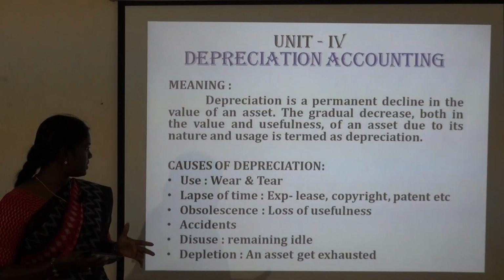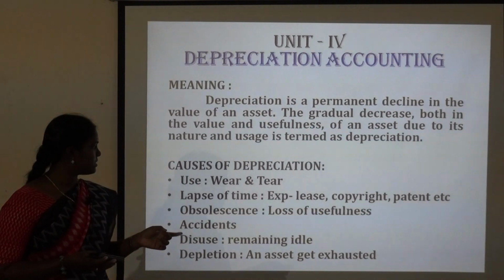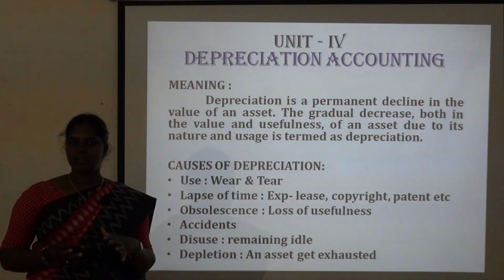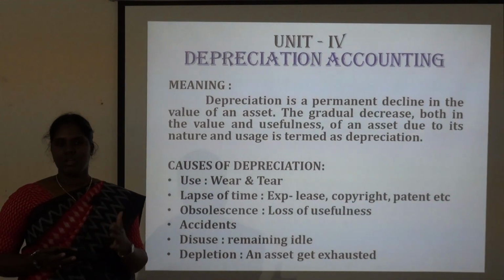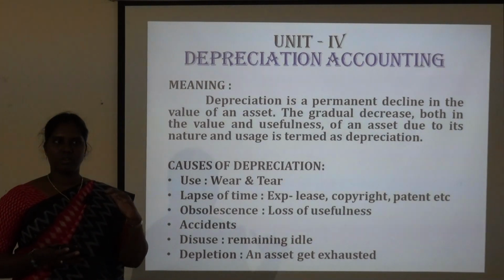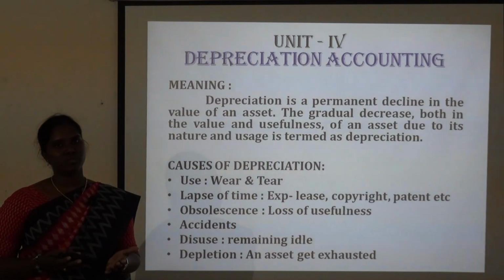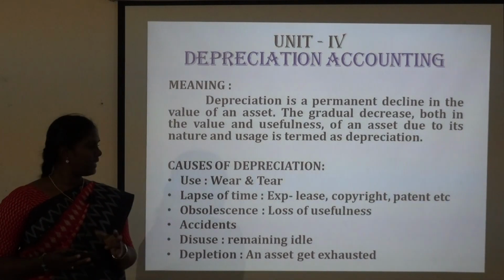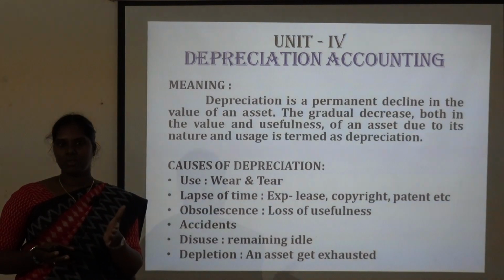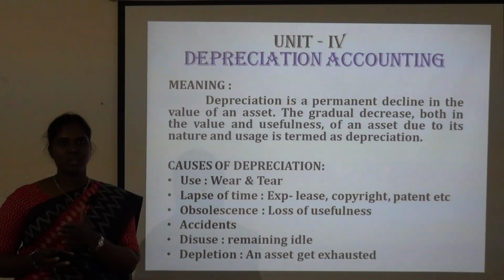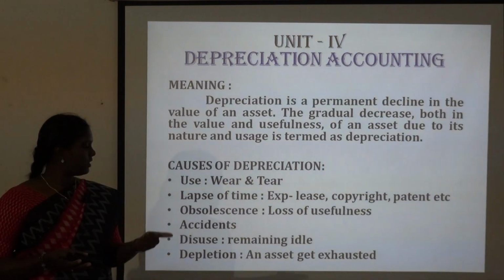And the next one is obsolescence. Obsolescence is loss of usefulness. That means when an asset becomes outdated. For example, when we purchase mobile phones, due to newer versions or technological updates, the older one becomes outdated and cannot be used. So that may also lead to depreciation. And the next one is accidents. When goods or stocks are placed in godowns or warehouses, we may have some damages to the goods. So that also leads to depreciation.